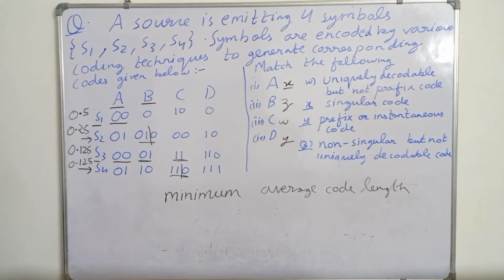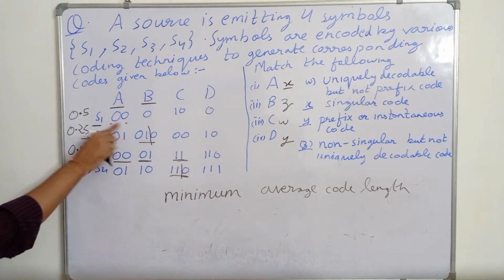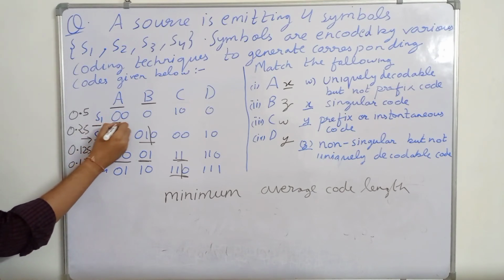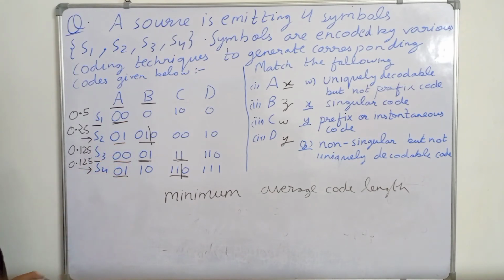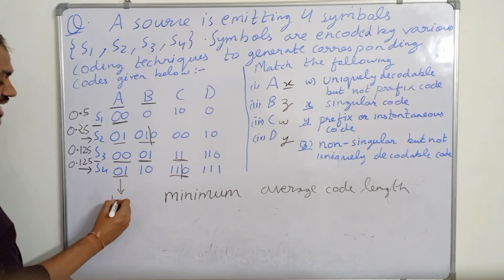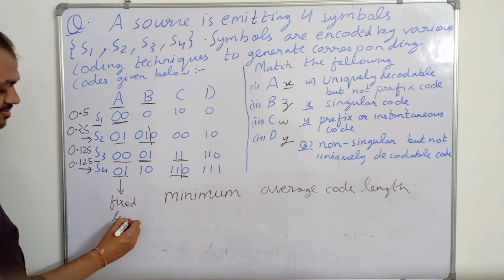Now one thing you see is that D is a variable length code. In A, all the symbols have code length 2, so this is a fixed length code, whereas all others are variable length codes.